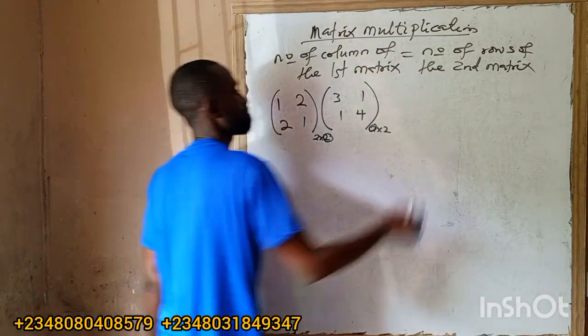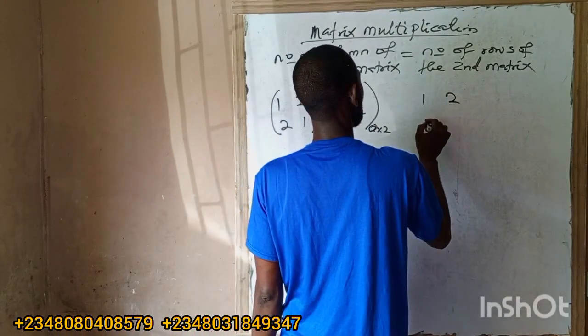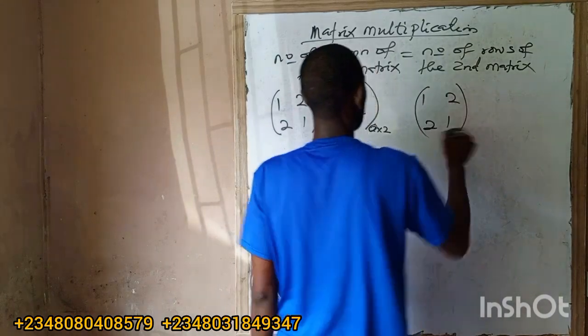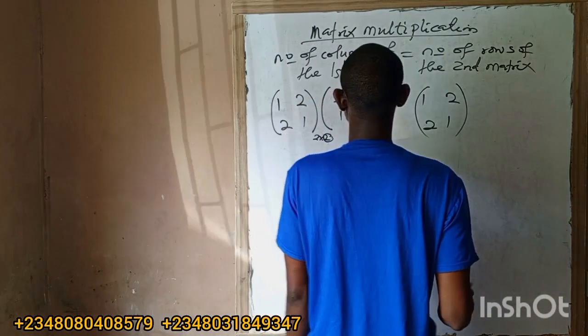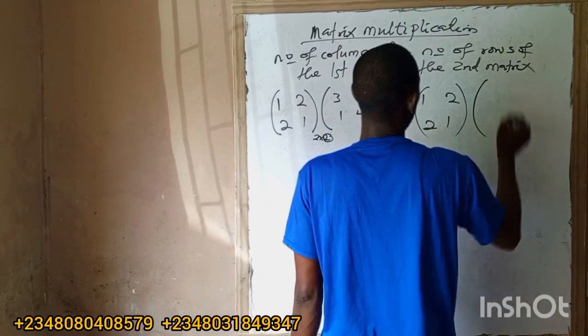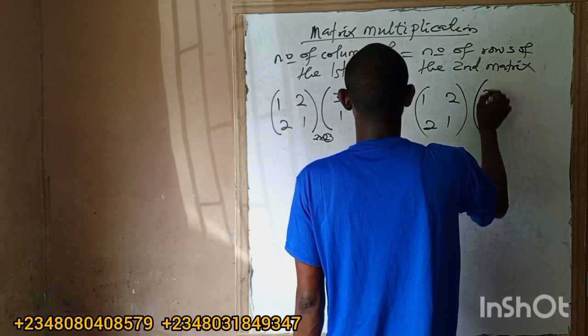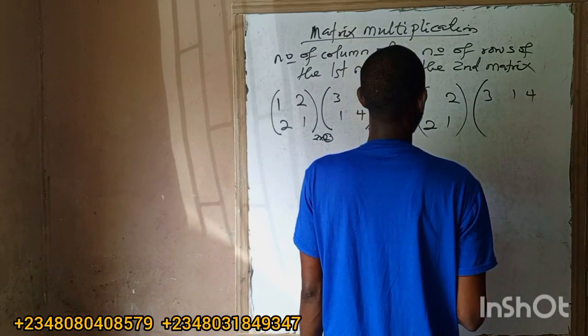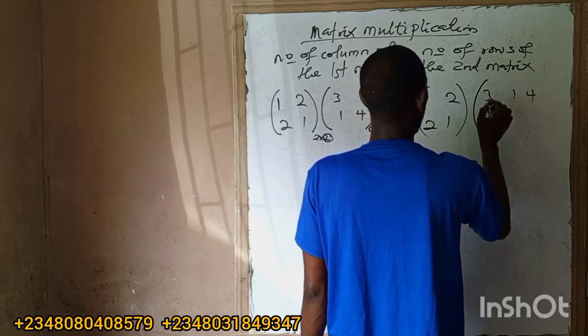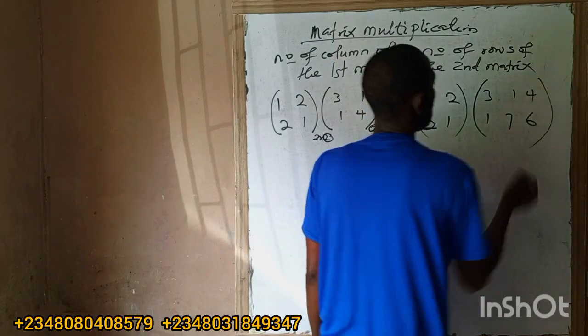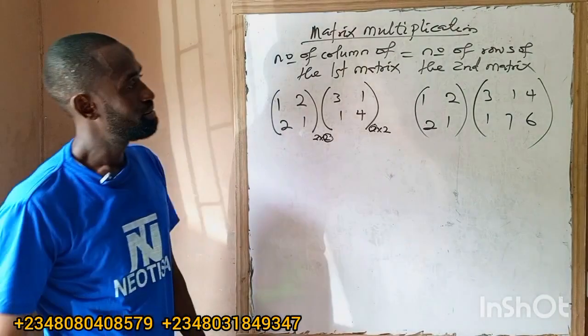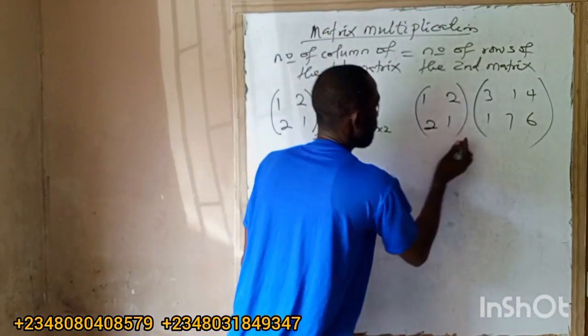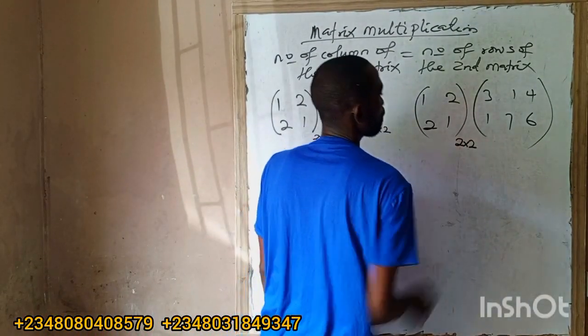But if I have something like this, 1, 2, 2, 1, and I have 3, 1, 4, 1, 7, 6. Can I multiply this? Let us see. What's the order of this one? 2 by 2.